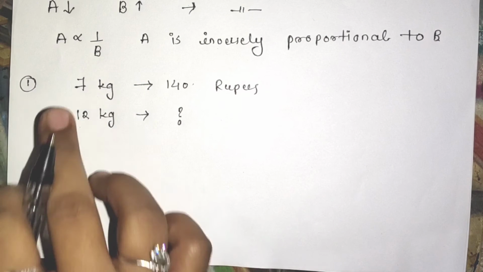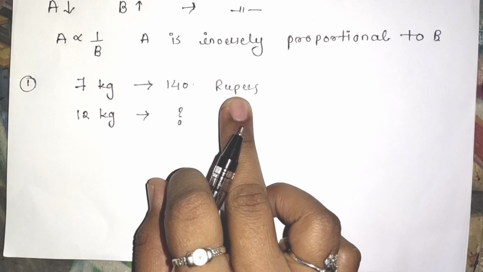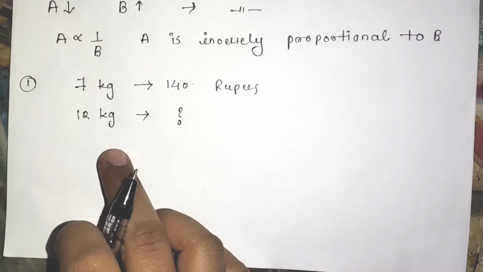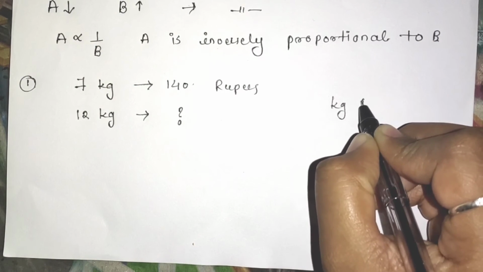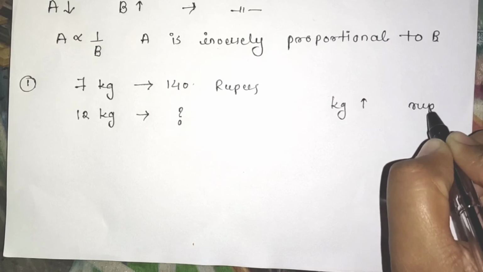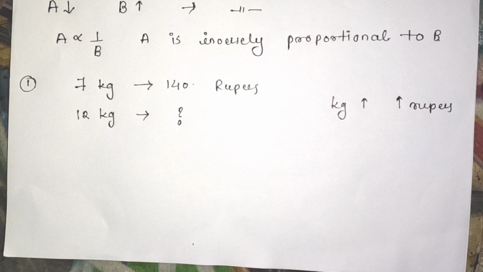Since 7 kg onion ka price is 140 rupees, obviously if the number of kgs is increasing, then rupees is also increasing. Kg increase होंगे तो rupees भी वहाँ पे increase होने वाले हैं. So there is the direct proportion.